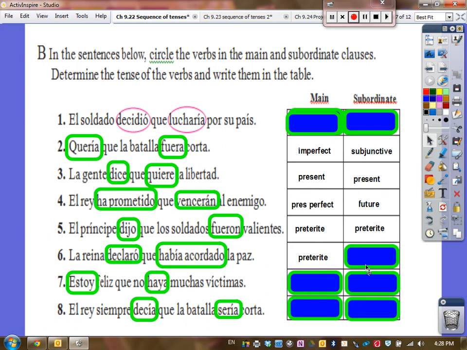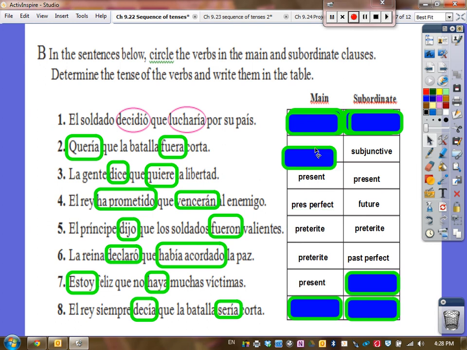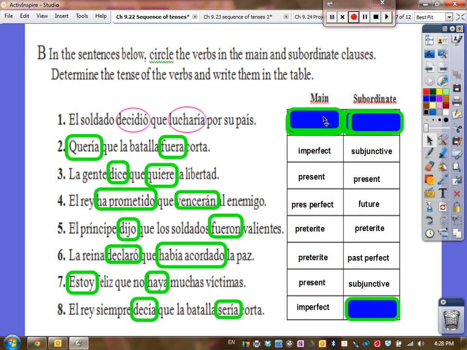Había acordado is past perfect. Estoy is present tense, while haya is subjunctive mood, present tense. Decía is imperfect, while sería is conditional.